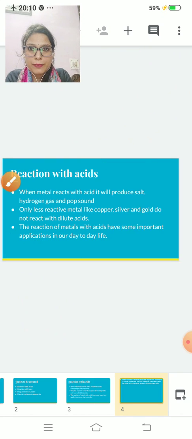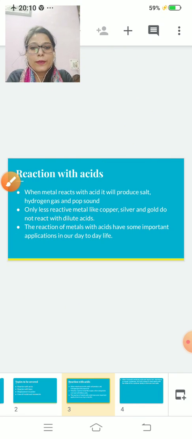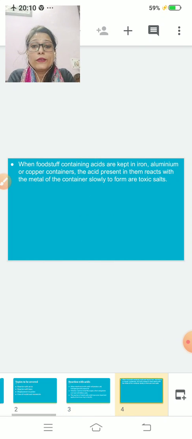I am reading once more, listen carefully. When metal reacts with acid, it will produce salt, hydrogen gas and pop sound. Only less reactive metals like copper, silver and gold do not react with dilute acids. When foodstuff containing acids is kept in iron, aluminium or copper containers, the acid present in it slowly reacts with the metal of the container to form toxic salts.